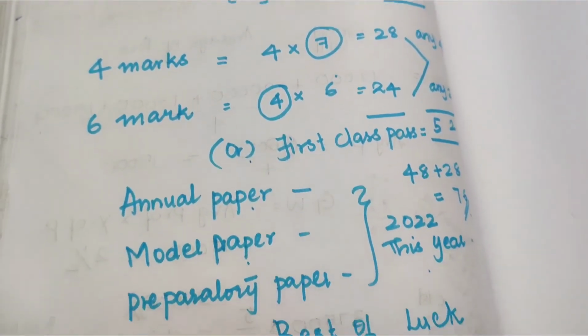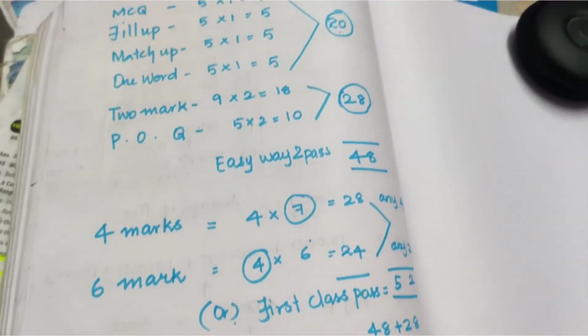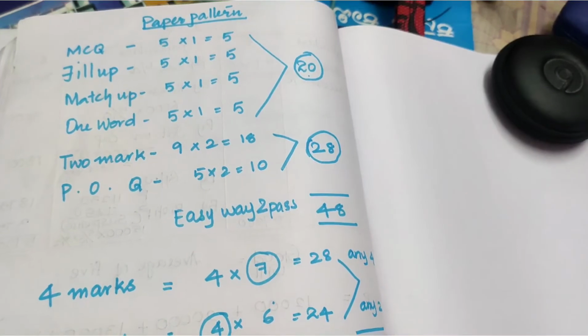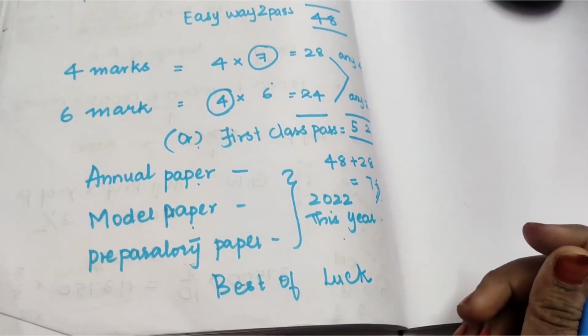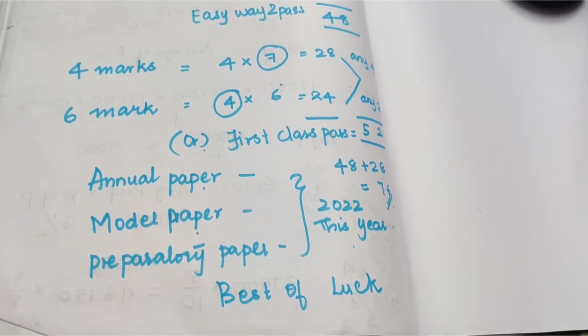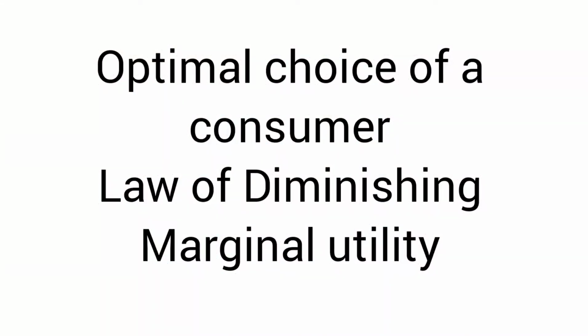In that there are certain questions which are surely going to come, like macroeconomic identities, the optimal choice of a consumer, what is the short run equilibrium of a monopolist firm when the cost of production is positive, and by using TR TC curve, or market equilibrium with a fixed number of firms.